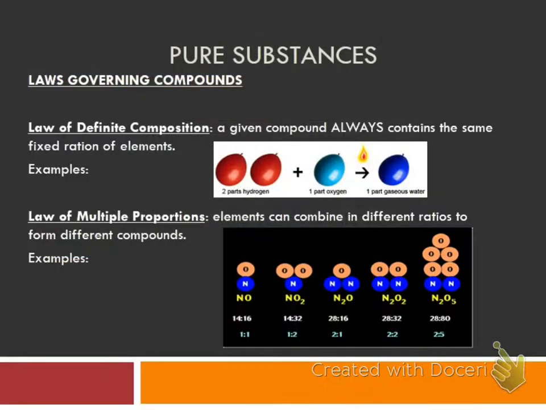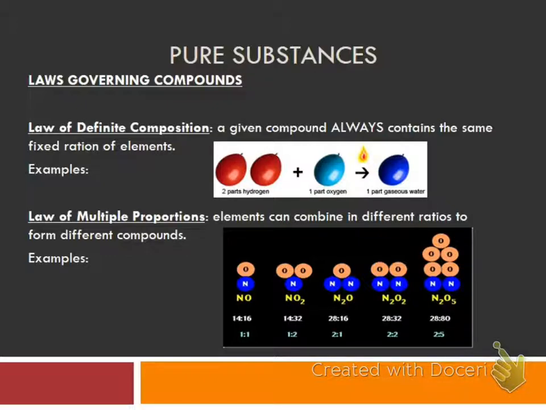Okay? There are two laws that govern pure substances, particularly compounds. The first one is called the law of definite composition, and it states that a given compound always contains the same fixed ratio of elements. So in other words, when I have water, I always have 2 parts of hydrogen to 1 part of oxygen, and that makes water.